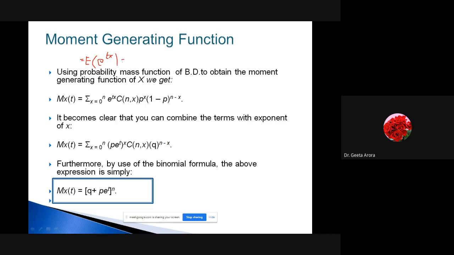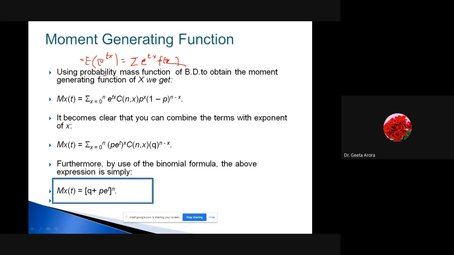To calculate it, we have to take summation of this e^(tx), because for this we are calculating the expected value. So it is e^(tx) into the probability function. Let me define it as f(x), the probability density function or mass function, accordingly as we get a random variable discrete or continuous. So this is what we have.